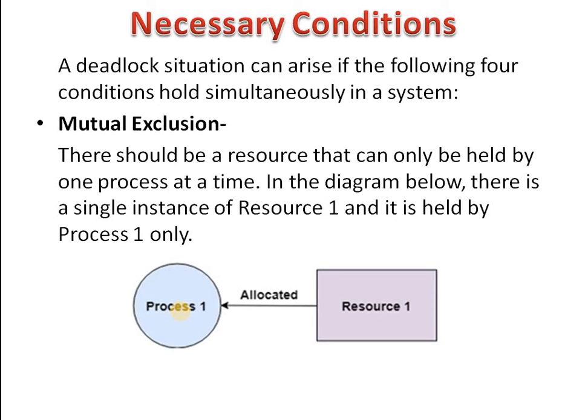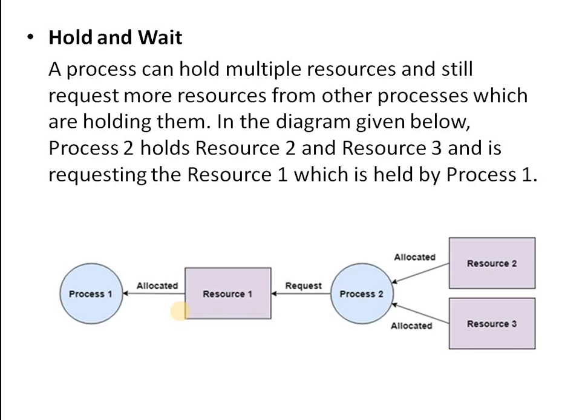But a printer, tape drive, or plotter is allocated to processes in an exclusive manner until the process completely finishes its work with it, which normally happens when the process ends. This can lead to deadlock. In short, at a time only one process can hold one resource. Next condition, that is hold and wait.